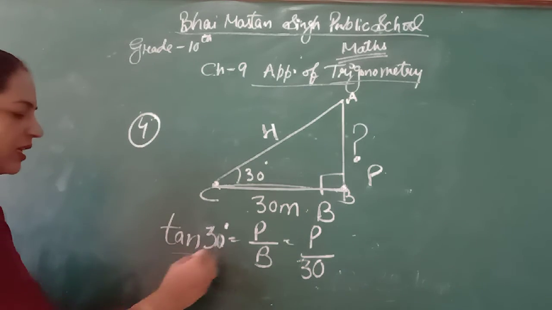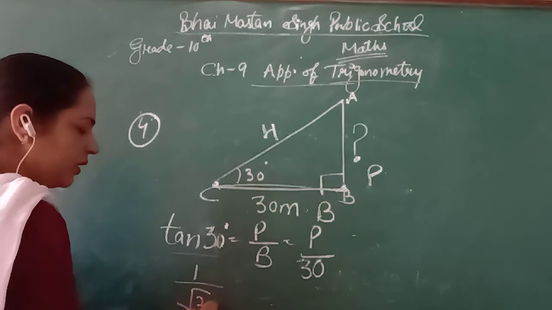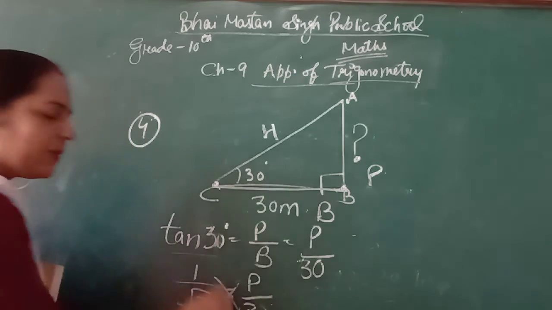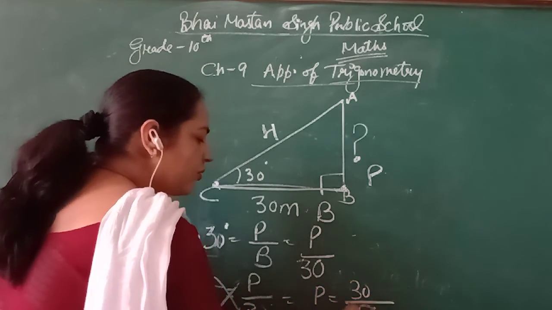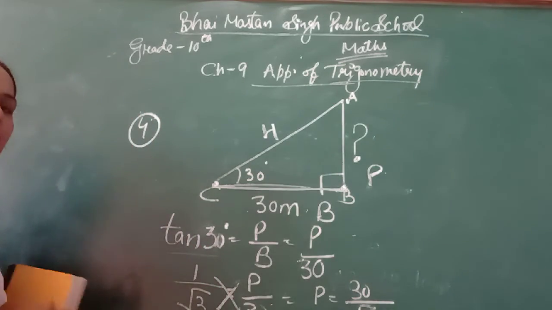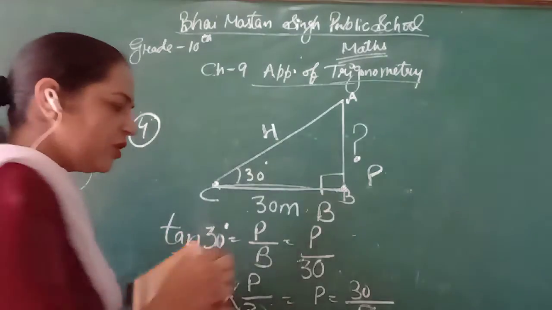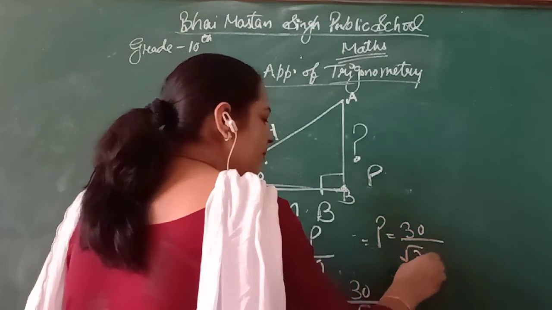Now tan 30, from the table we see the value is 1 by root 3, and P by 30. Cross multiply it, P is equal to 30 by root 3. In this question we know that in the base we can't include a root term. So I will write P is equal to 30 by root 3.